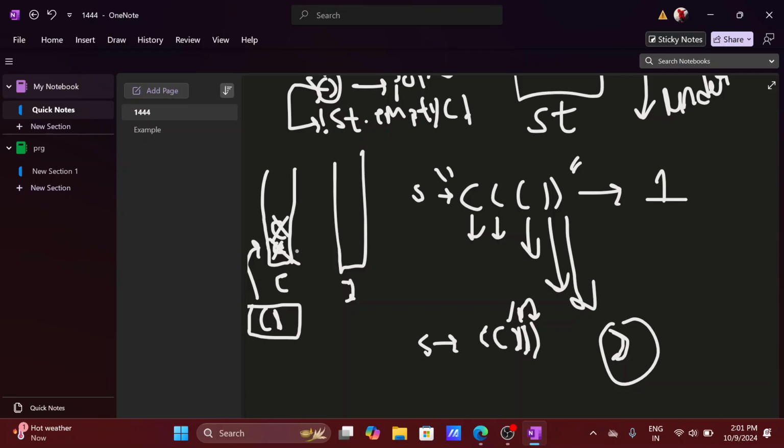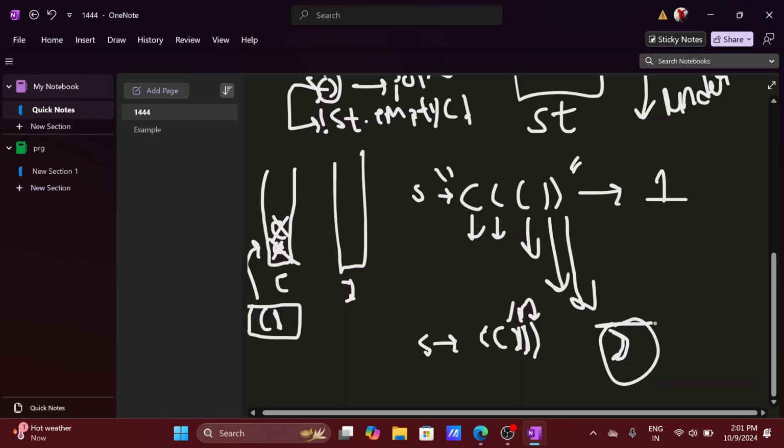So when I perform the pop operation, I get a stack underflow condition, right? This is an extra closing parenthesis which doesn't have its corresponding open parenthesis, so we put it into the closing parenthesis stack.